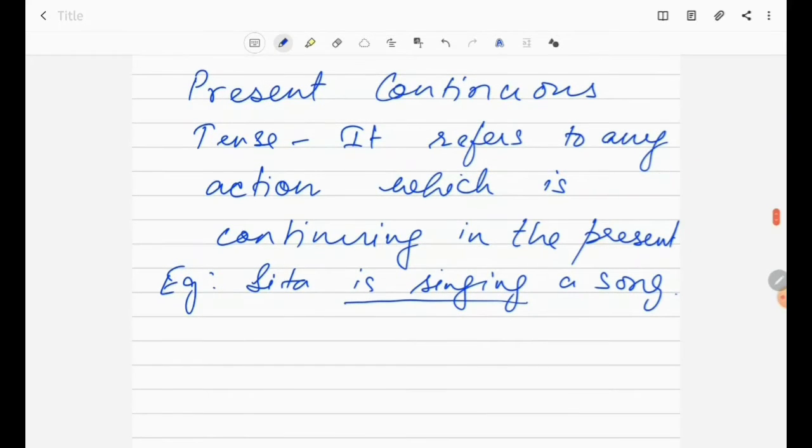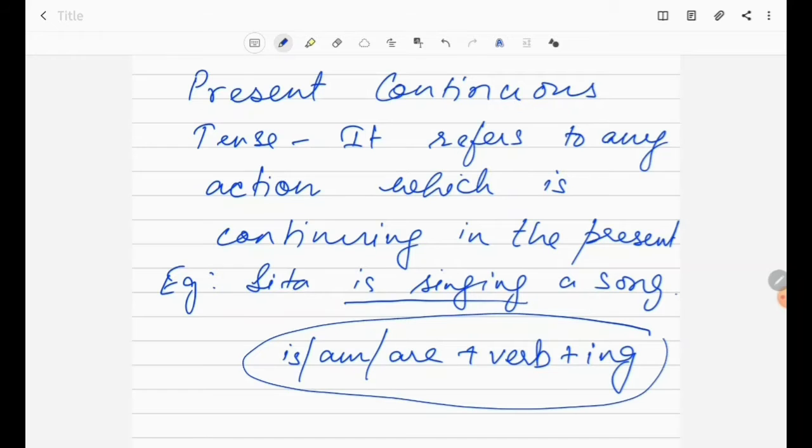So what is the rule of the present continuous tense? That is am, is, are plus verb plus ing. So this is the major rule of the present continuous tense.